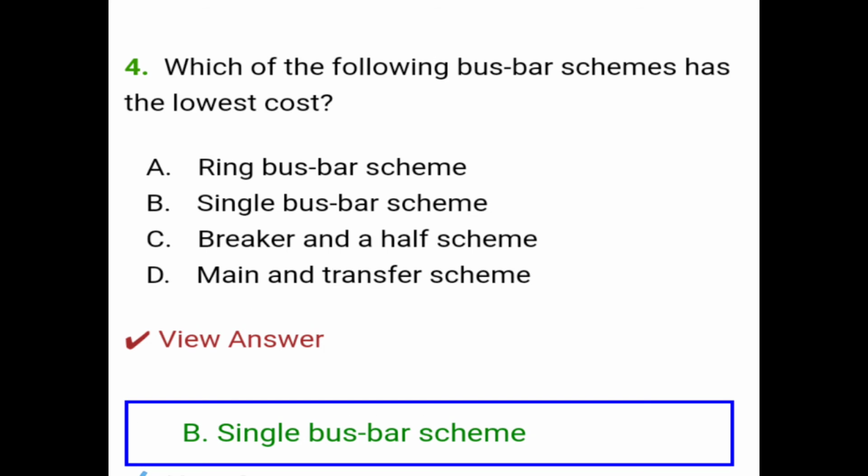Question number 4 is, which of the following bus bar scheme has the lowest cost? A is ring bus bar scheme, B is single bus bar scheme, C is breaker and half scheme, D is main and transfer scheme. So the correct answer is option B, single bus bar scheme.